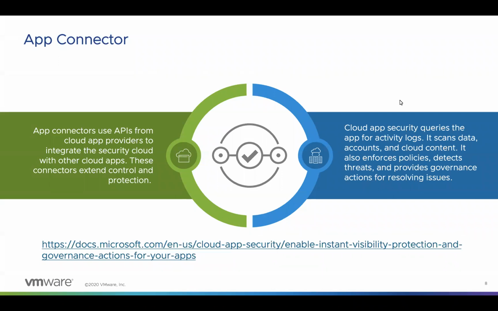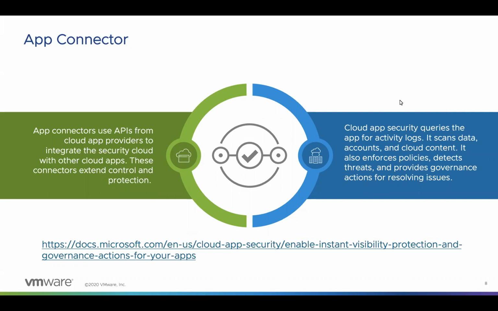One of the important steps we have to consider before using this method is to make sure the cloud app administrator authorizes the cloud app security to access this app. Once that is done, MCAS can query for the app activity logs. It can scan data, user accounts, and cloud content. We can also enforce policies, detect threats, and provide governance actions for resolving any issues.